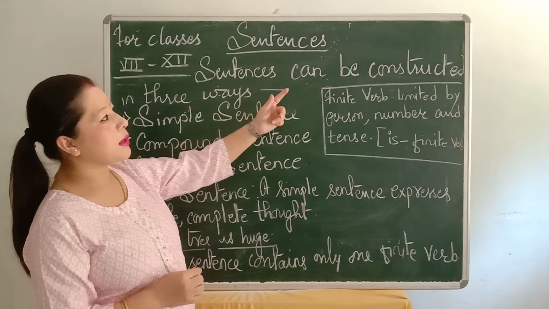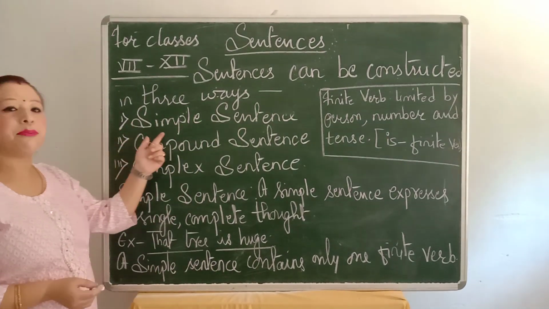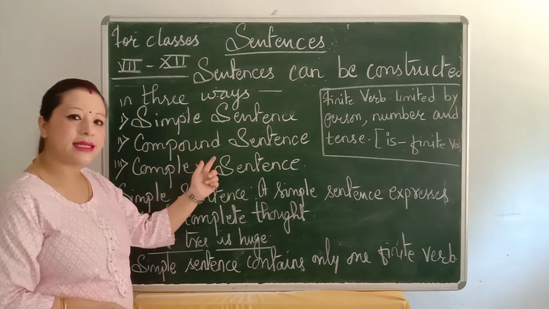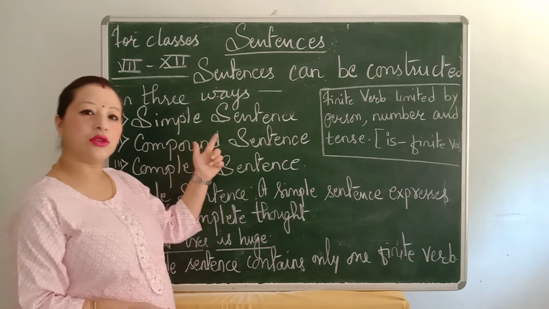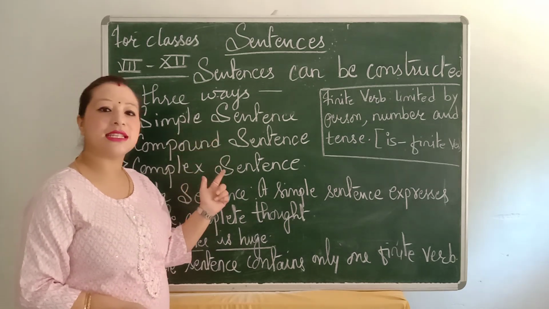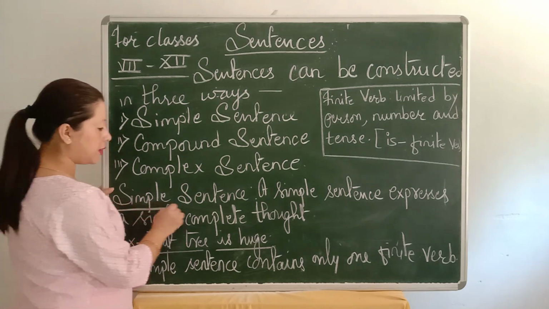Sentences can be constructed in three ways: number one, simple sentence; number two, compound sentence; and number three, complex sentence. Students, we are going to study these types of sentences accordingly. Number one, we will now study the simple sentence.